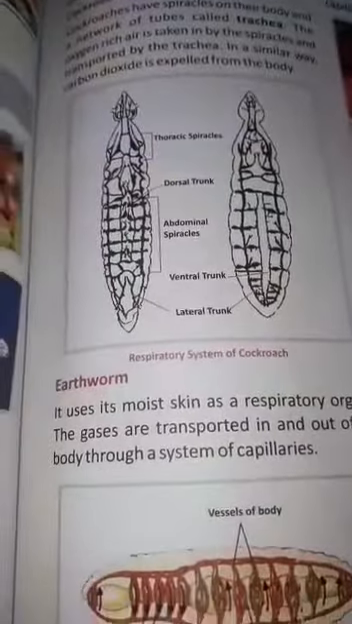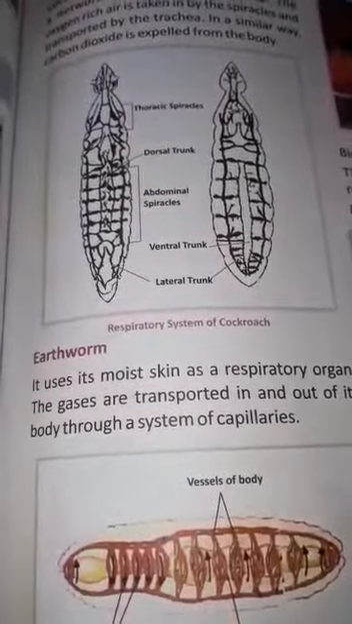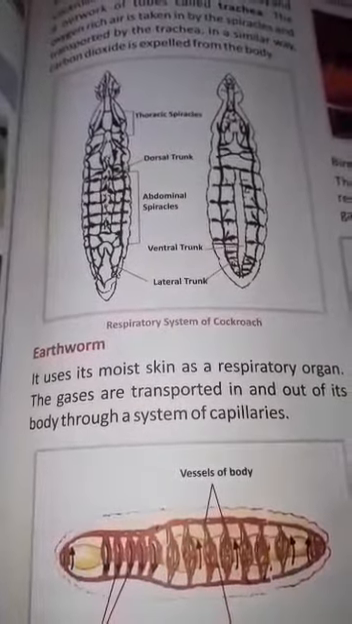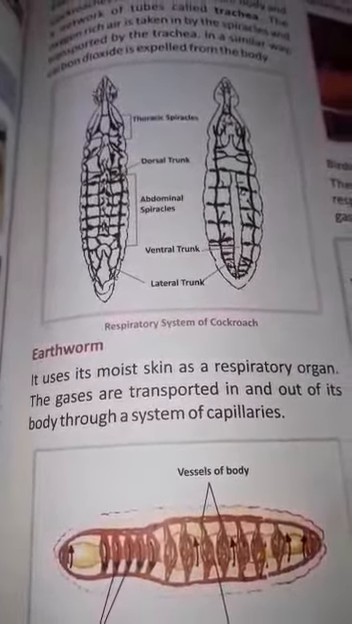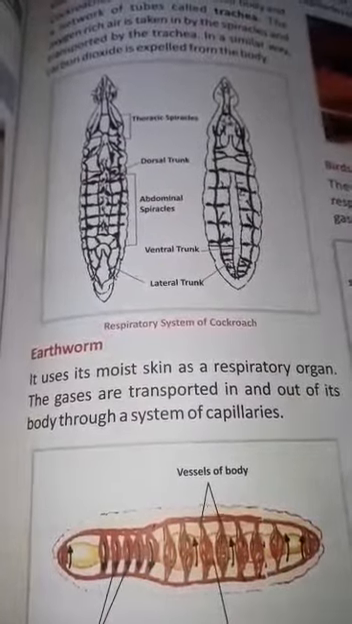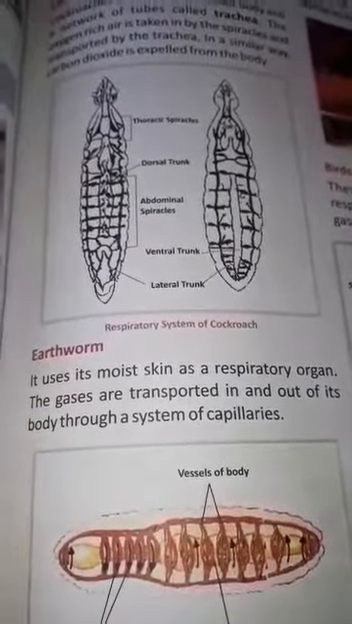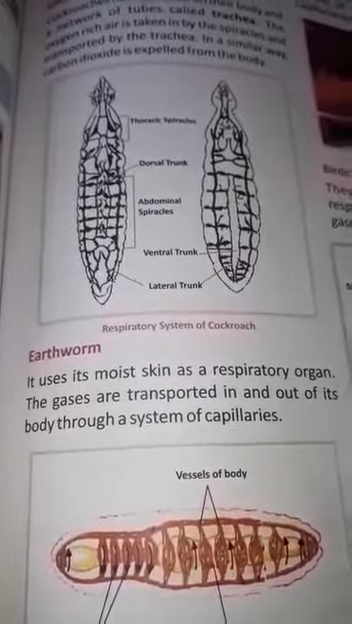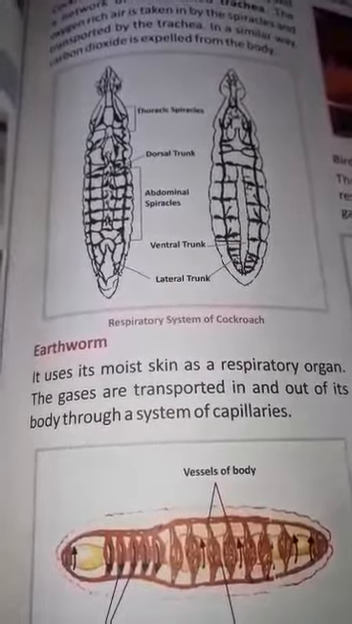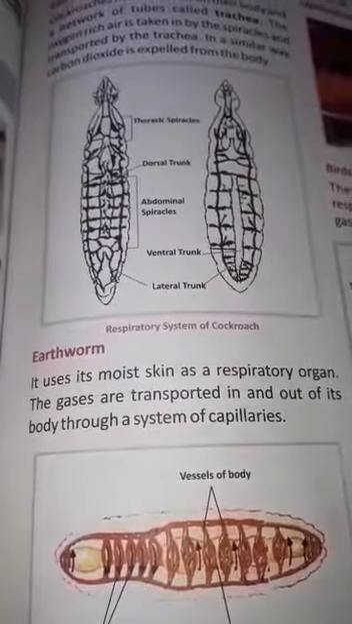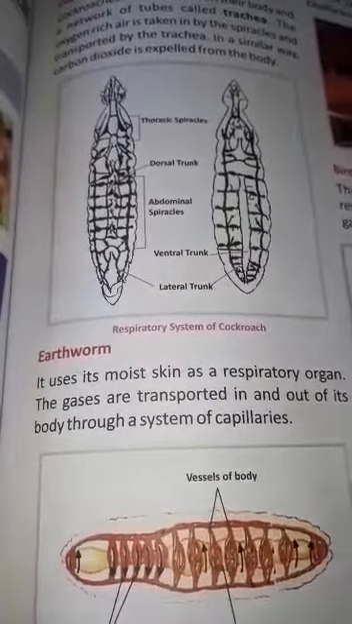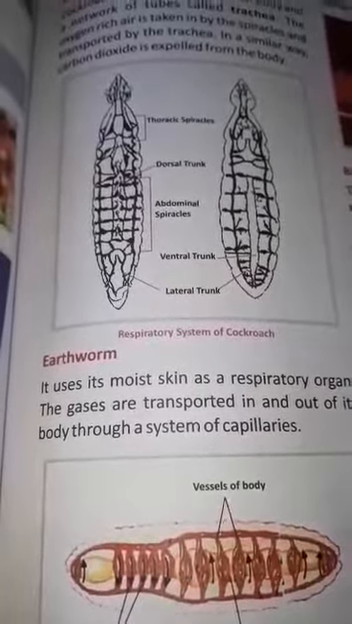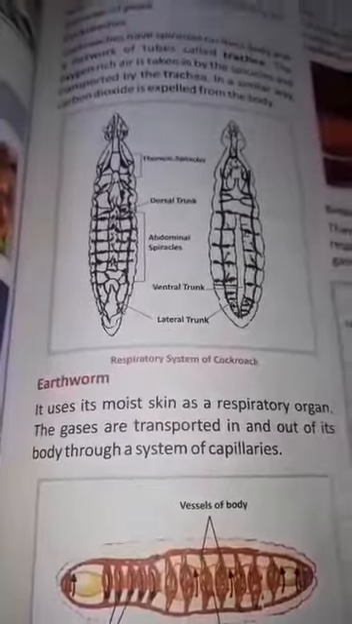Now the earthworm uses its moist skin as a respiratory organ. The gases are transported in and out of its body through a system of capillaries. So in the skin, a lot of capillaries are present which carry the oxygen from the atmosphere.